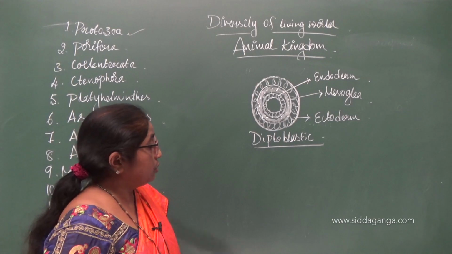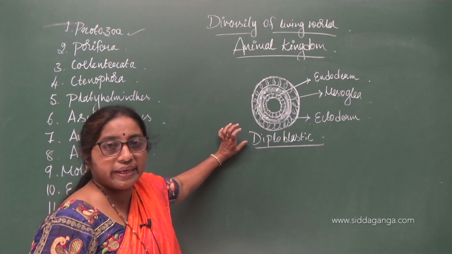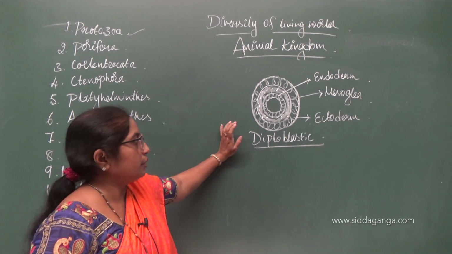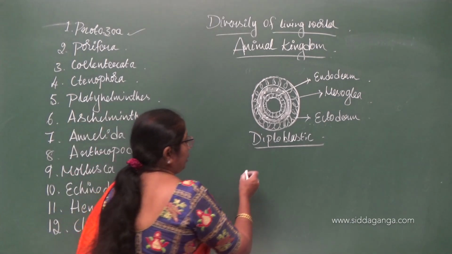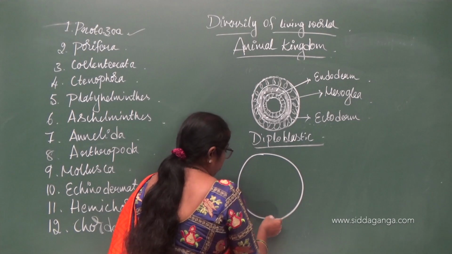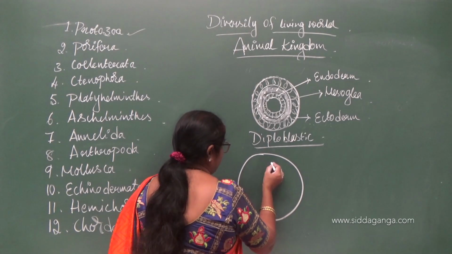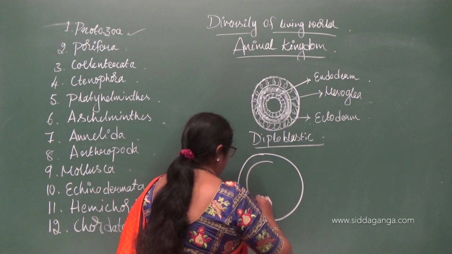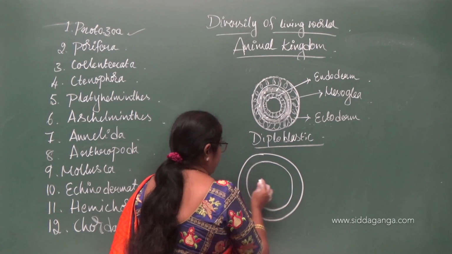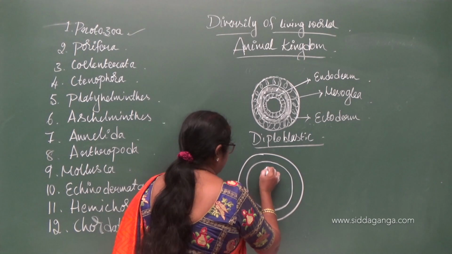So, 2 layers, hence the name diploblastic, exhibited by coelenterates and ctenophorans. Next is triploblastic. For triploblastic also you can draw a figure. Instead of mesoglea you will draw another layer of cells.